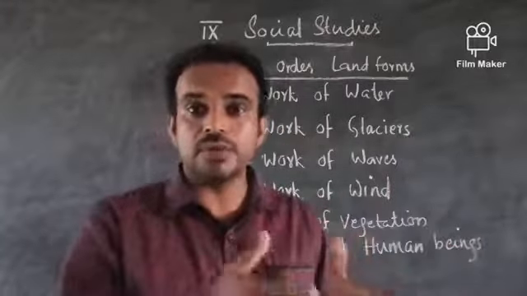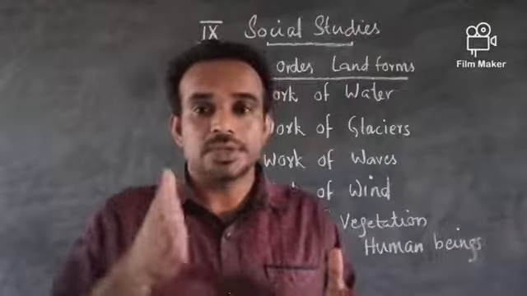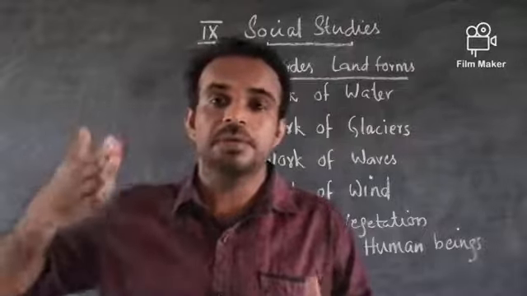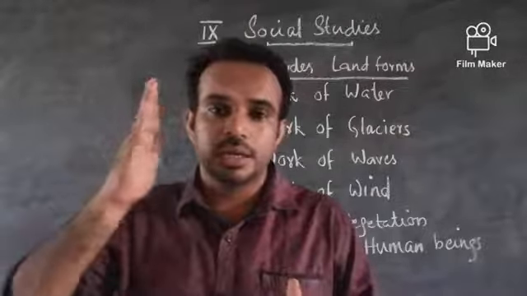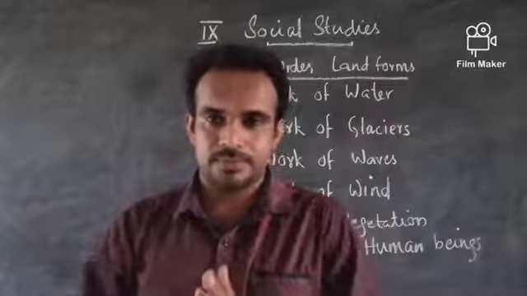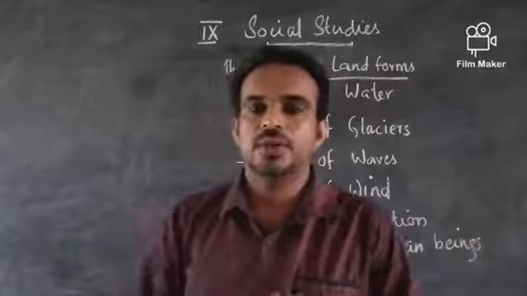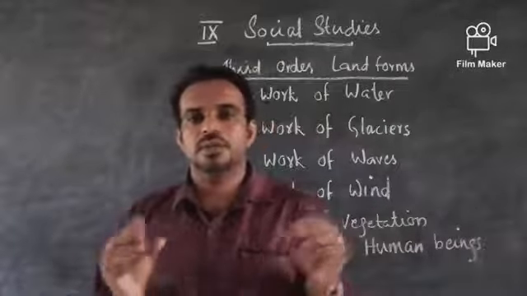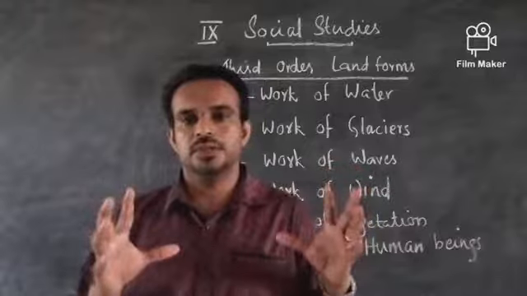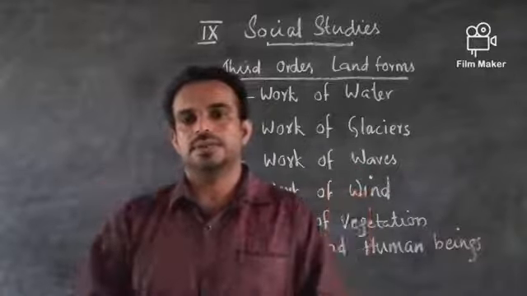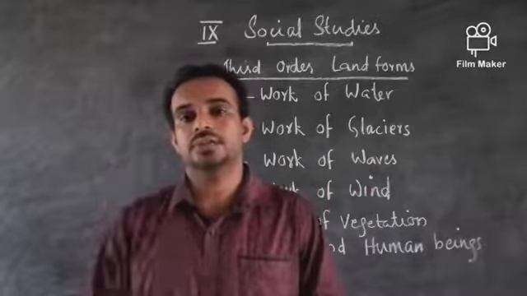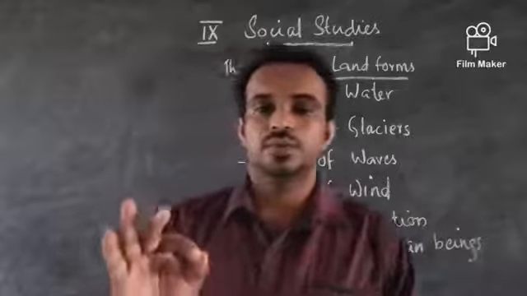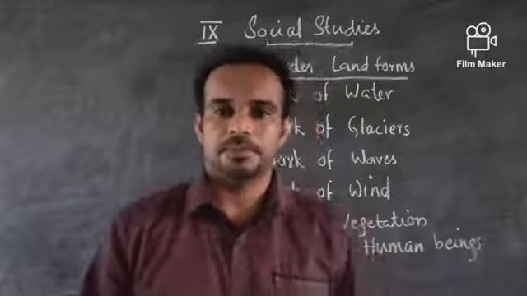It becomes abrasive. Abrasive means what? Just like sandpaper. We use sandpaper to smoothen surfaces. So the wind with this kind of sand acts as sandpaper.